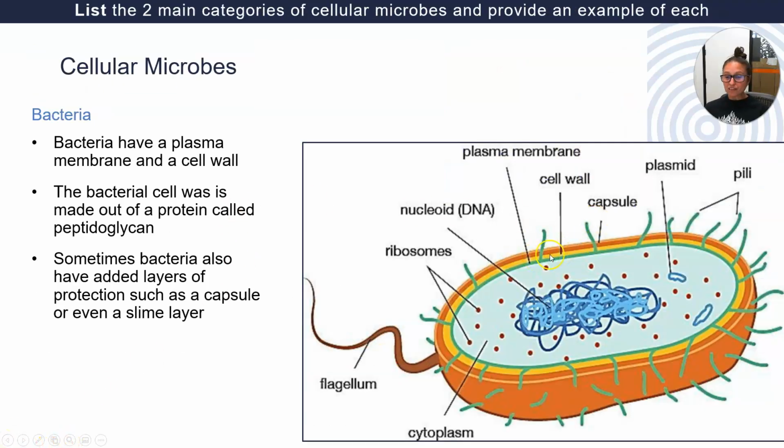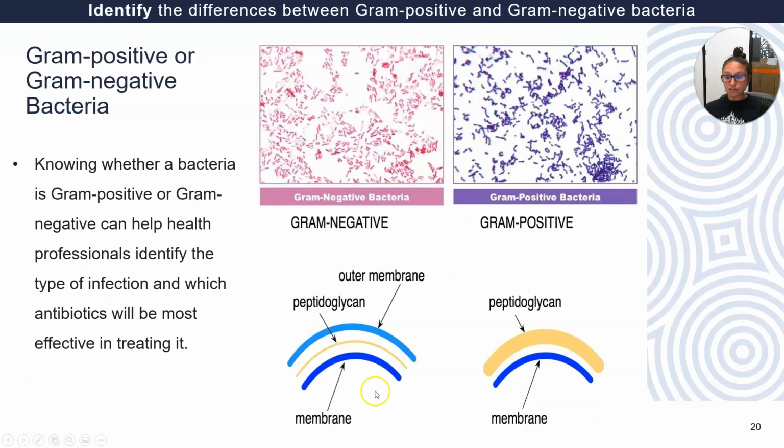A cell wall is something that sits in addition to the plasma membrane. And it's made up of something called peptidoglycan. Okay, that's number one. The bacterial cell wall is in addition to the plasma membrane, and it's made up of peptidoglycan. And there are two different variations of cell wall.